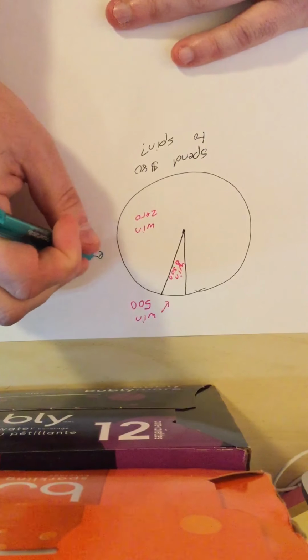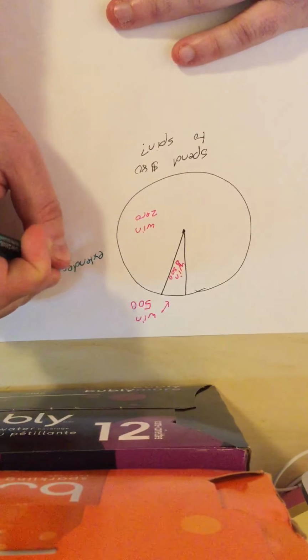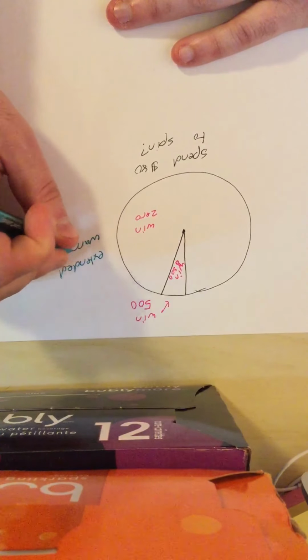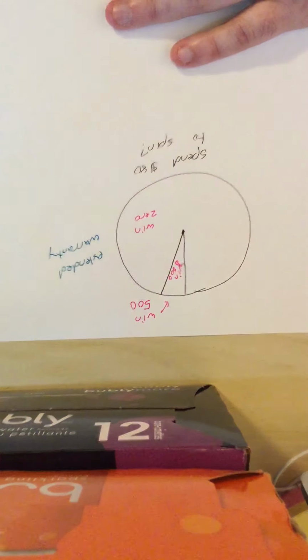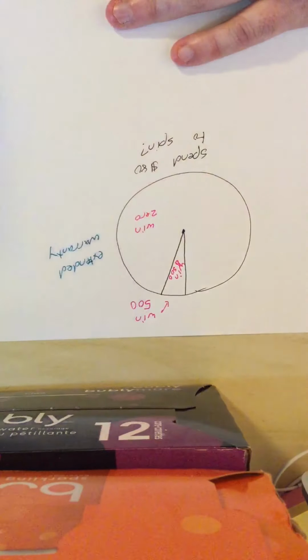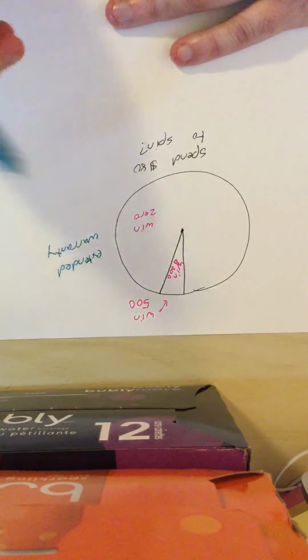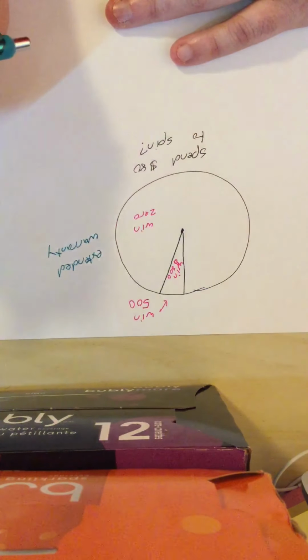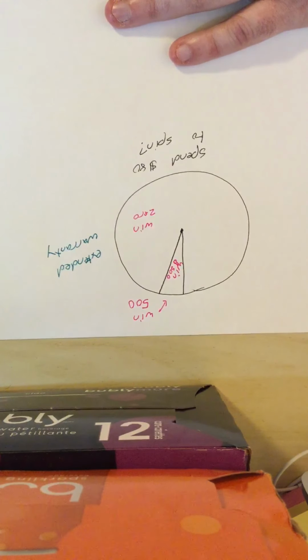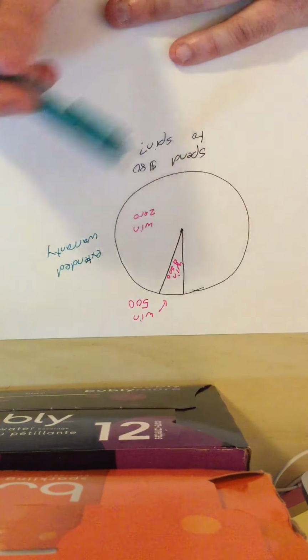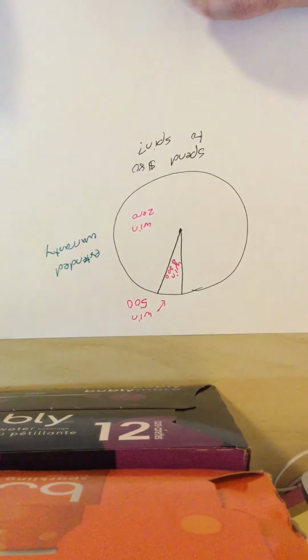They call this wheel extended warranty. Because what are you probably getting with an extended warranty? Absolutely nothing, with a small chance that maybe your product breaks and you get your money for it. And people, not only do they spin this wheel, they spin it over and over and over.